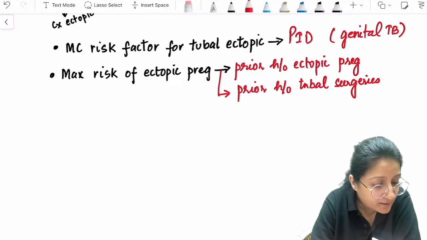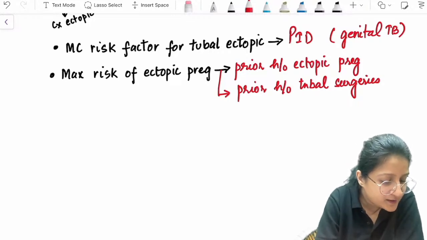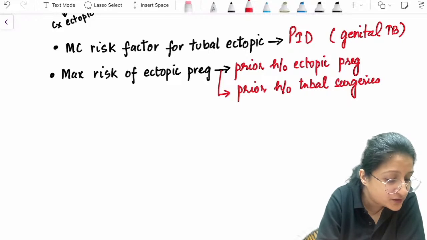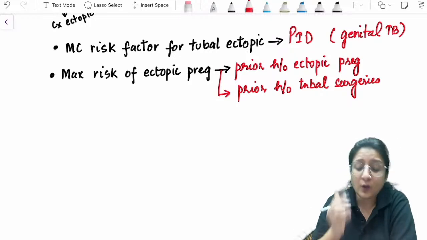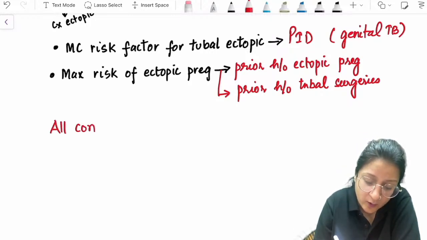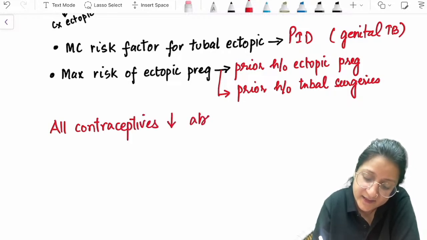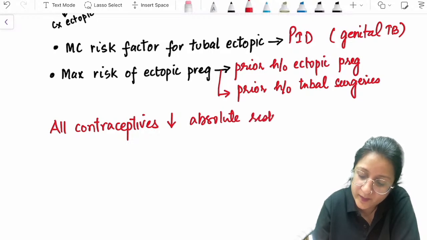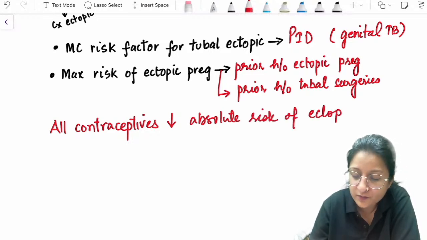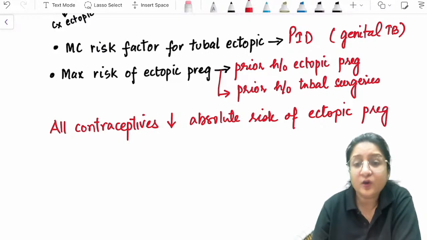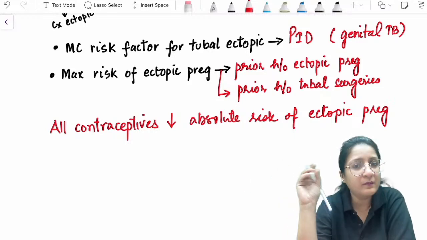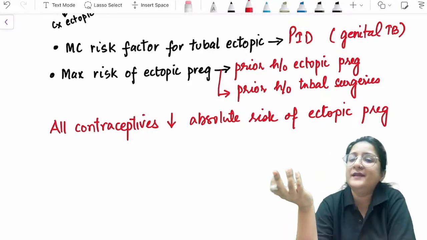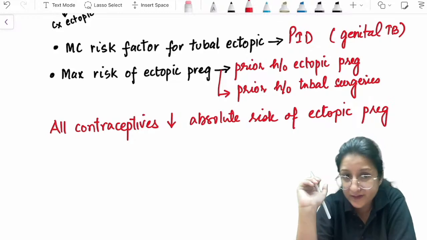Okay, and somebody had mentioned something and I'm forgetting. OCP, somebody had mentioned OCP. So all contraceptives, please remember, they actually decrease the absolute risk of ectopic pregnancy. Because contraceptives prevent pregnancy, so well, the absolute risk of ectopic pregnancy is actually decreased.